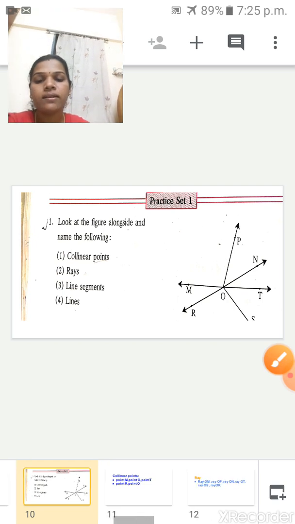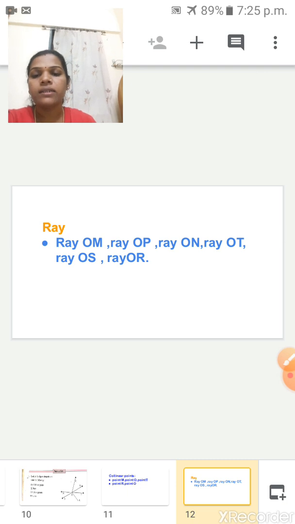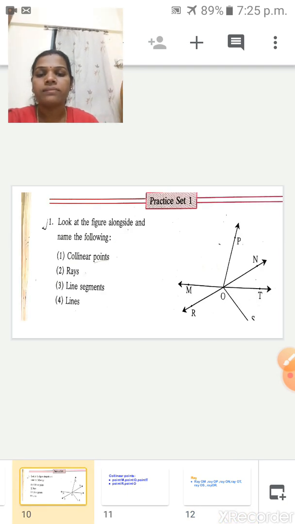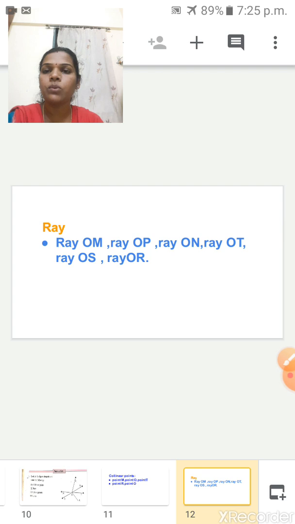So children, see here. Ray OM, ray OP, ray ON, ray OT, ray OS, ray OR. These are the rays. Did you get it? These are the names of the rays. Ray means one side is what? One side is an end point, and the other side is what?